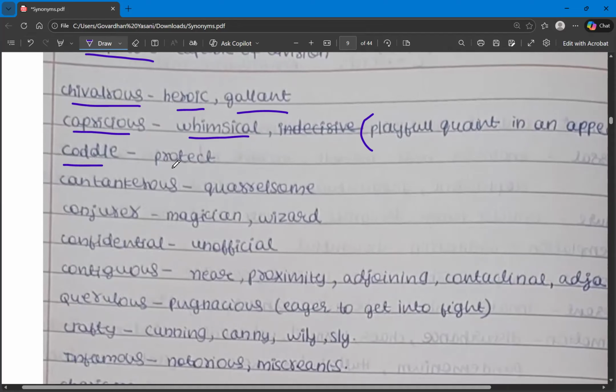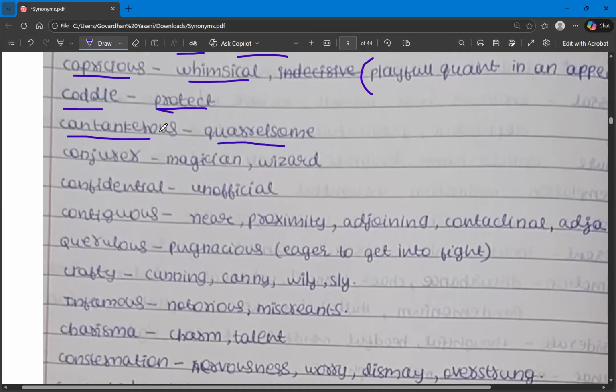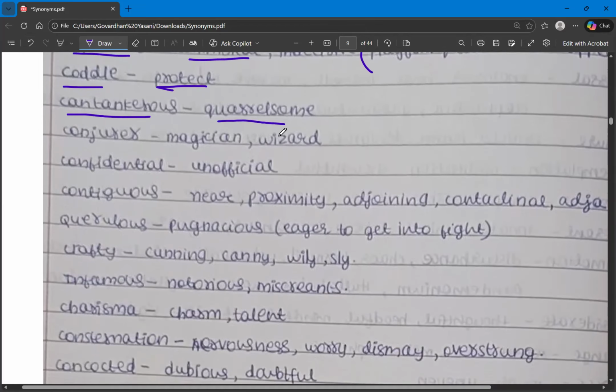Coddle. What does it mean? It means protection, or coddle means protect. And then we have cantankerous. There were so many words which we have covered in the B letter video, that is bellicose, belligerent, choleric, quarrelsome, waspish. So there are so many synonyms, and we have already covered them. The synonym for cantankerous is quarrelsome, someone who is ready to fight or ready to argue.